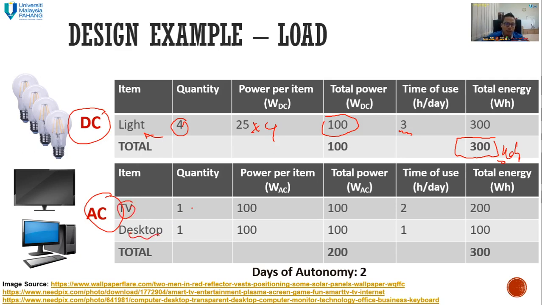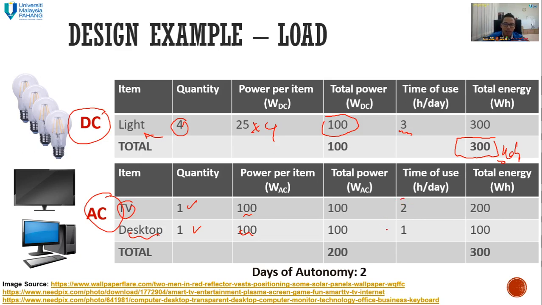So you're going to use 1. Let's say the power per item is 100 and 100. So you're going to have a total of 100 still, because there is only one. But for the time of use, for the TV, you need to watch 2 hours: 1 hour for COVID news, and another one for your FIFA. Okay, let's say 2 hours.